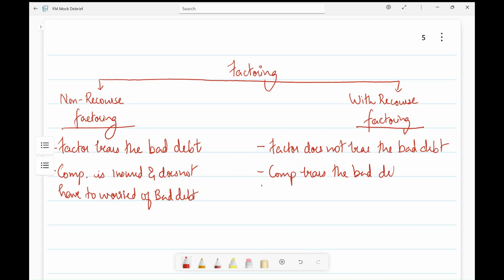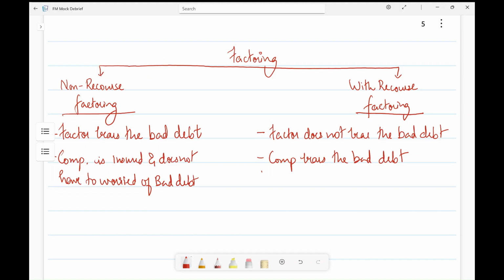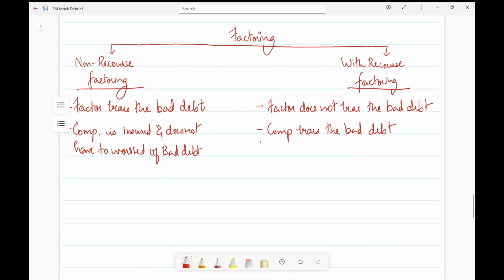And in this question, Luminex Corporation, which one is it? Is it non-recourse or with recourse? Yes, it is with recourse factoring. So this is something that we need to understand first.